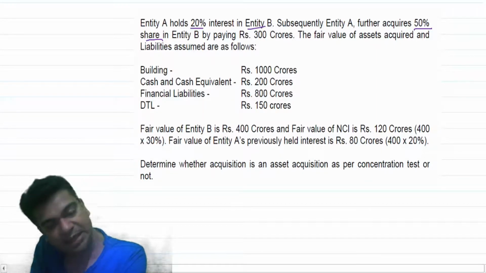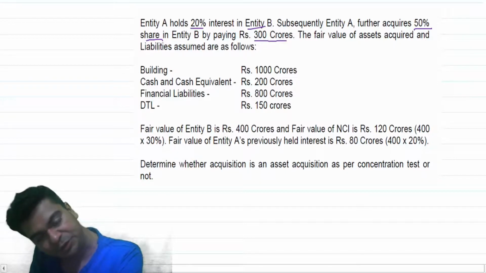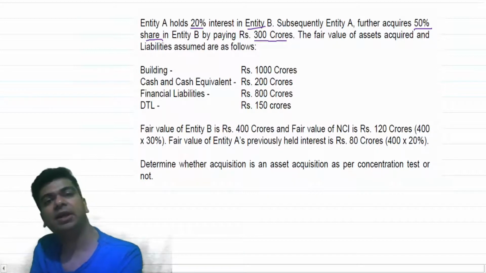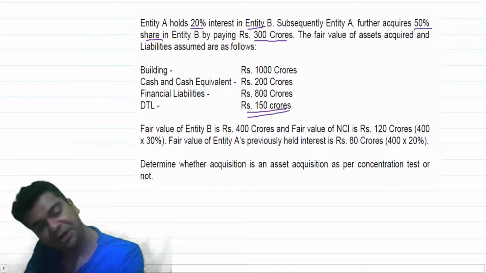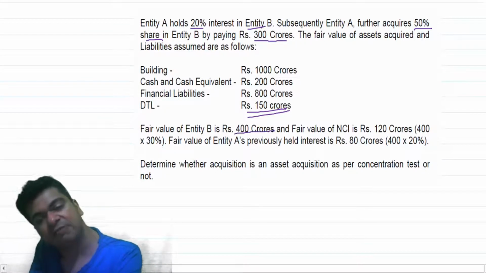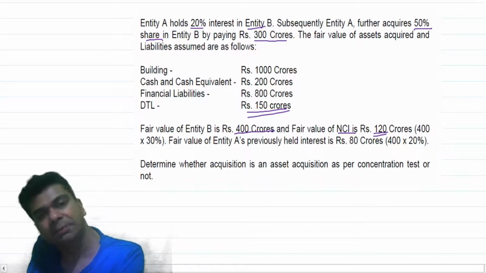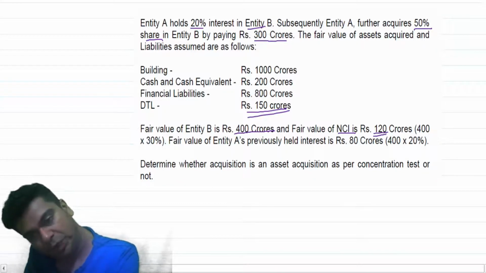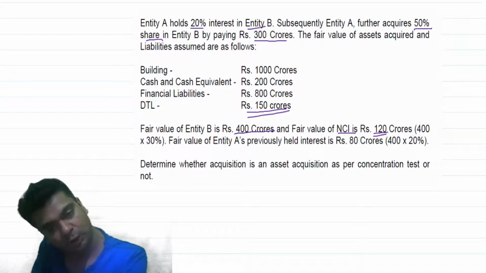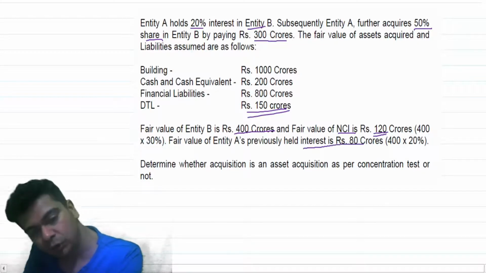They say that by paying rupees 300 crores, the fair values of the assets acquired and the liabilities assumed are as follows. Building 1000 crores, cash and cash equivalents 200 crores, financial liability 800 crores, and deferred tax liability 150 crores. Fair value of entity B is 400 crores and fair value of the non-controlling interest is 120 crores. Right, you have acquired 70%, that means the remaining 30% is non-controlling interest. They have already given the fair value of 120 crores. The fair value of entity A's previously held interest is 80 crores.